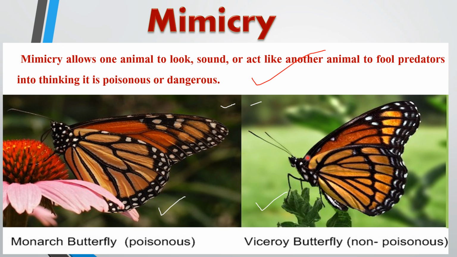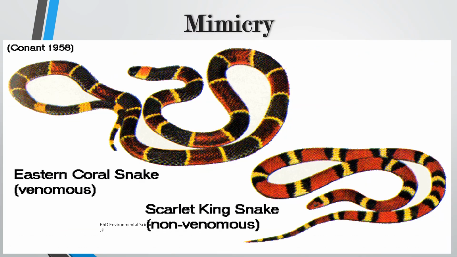This resemblance provides the viceroy with a significant survival advantage, as predators who have tasted or seen the unpalatable monarch will avoid eating anything that looks similar to a monarch.